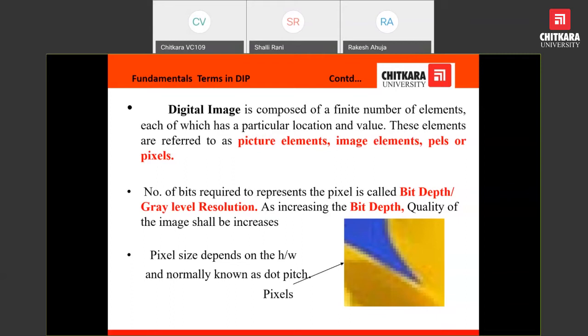A pixel represented by 8 bits gives less quality than one represented by 16 bits, and if it is represented by 32 bits, it is a higher quality picture. If we have a good bit depth, then the quality of the image shall be good.